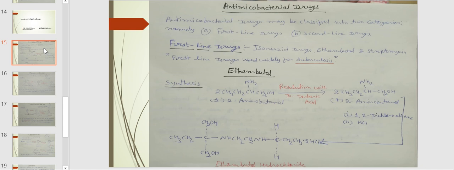First drug is ethambutol. Ethambutol is synthesized by the resolution of 2-aminobutanol with D-tartaric acid to form 2-aminobutanol, and 2-aminobutanol is first treated with 1,2-dichloroethane and second treated with hydrochloric acid to form ethambutol hydrochloride. Ethambutol hydrochloride may be used alone to clear the sputum of mycobacteria within a span of 12 weeks in many